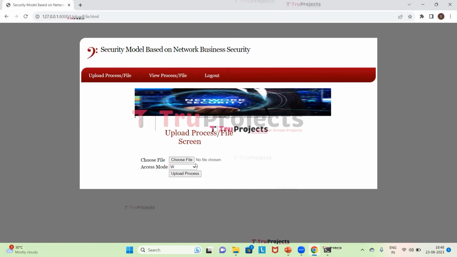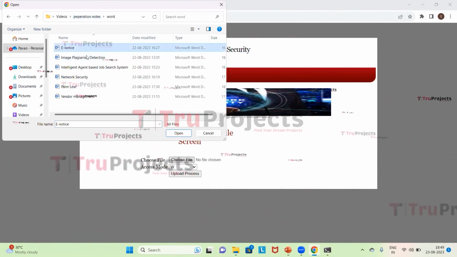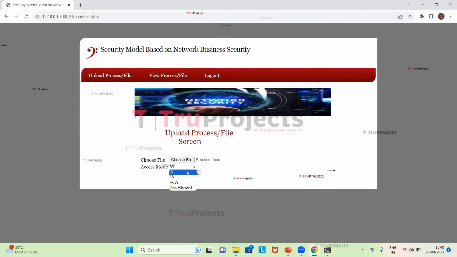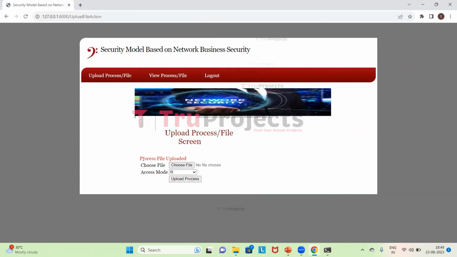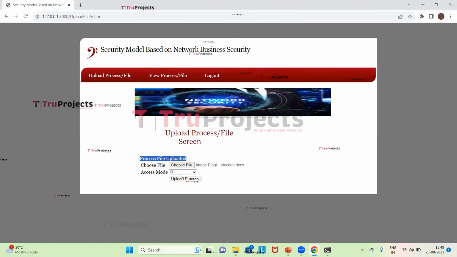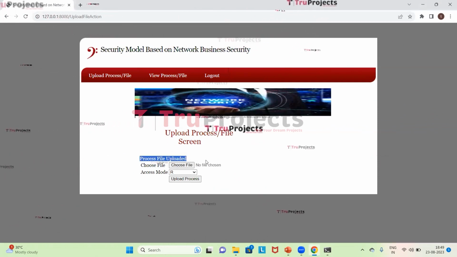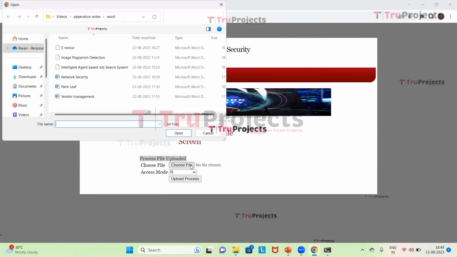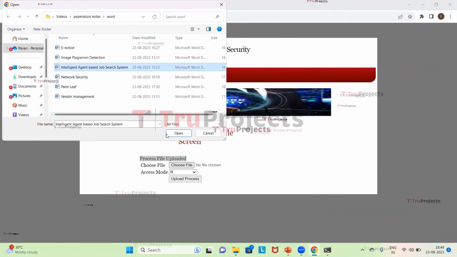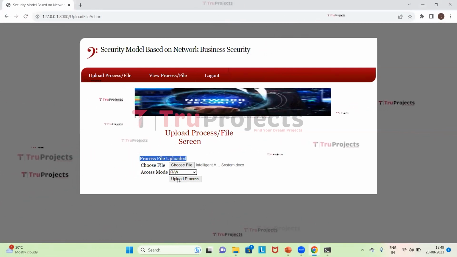Now we'll give three different files with the different access modes. So we'll select this and click on open and give the access mode as R and click on upload process. So process file is uploaded. Now I'll choose the other file and click on open and select the access mode as W. And now I'll click on upload process. Process file is uploaded. Now I'll choose the other file and click on open. Give the access mode as RW and click on upload process.